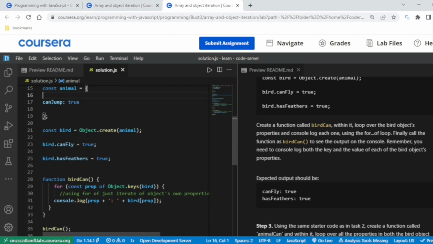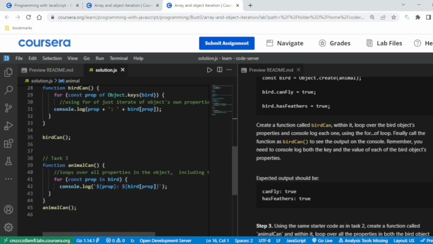Okay, the problem is if you write like this, let me show you: const prop in bird. So I have written bird, and you will see I have written a dollar over here, this kind of syntax, because you will know that both of them are the same. Whichever you like easily, you go ahead with that. If you write prop plus, it is a concatenator, and we have a colon, the same thing to give the expected output.